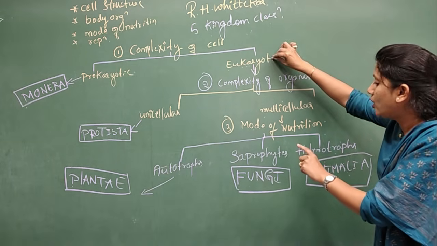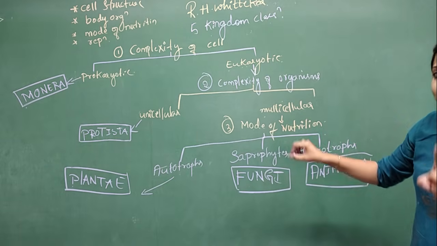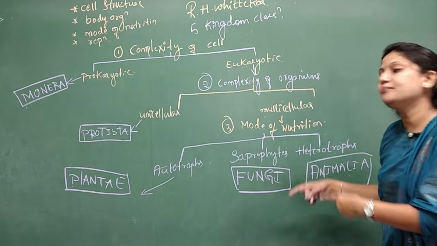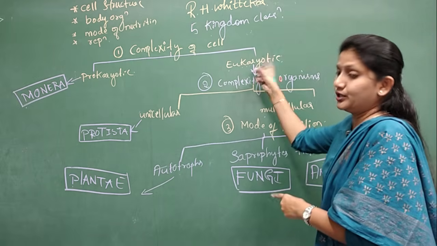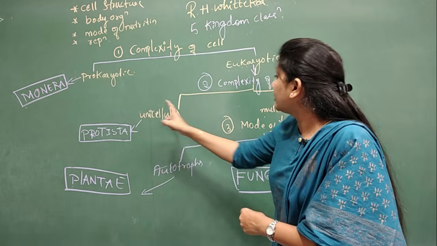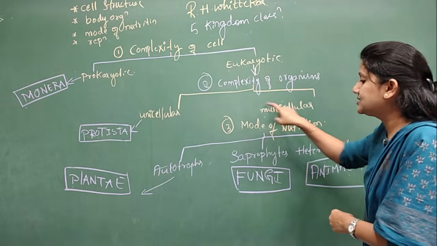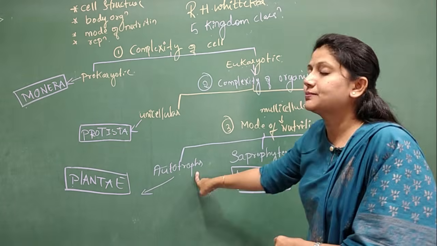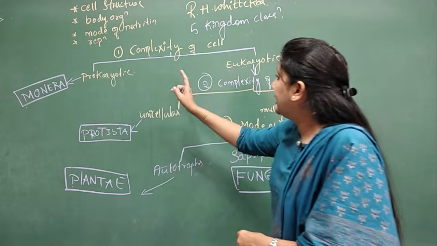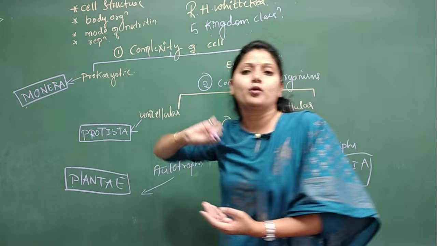Similarly, eukaryotic, saprophytic and multicellular organisms are placed under the kingdom Fungi. Then eukaryotic unicellular organisms have been placed under Protista. Eukaryotic, multicellular, autotrophic organisms have been placed under Plantae. And then all the prokaryotic are being placed under the Monera.